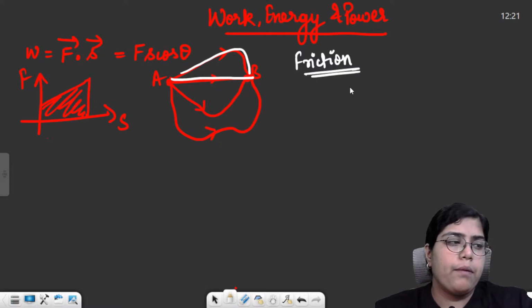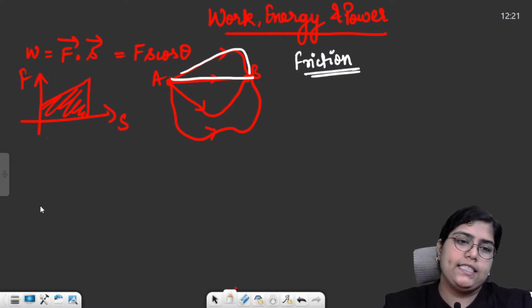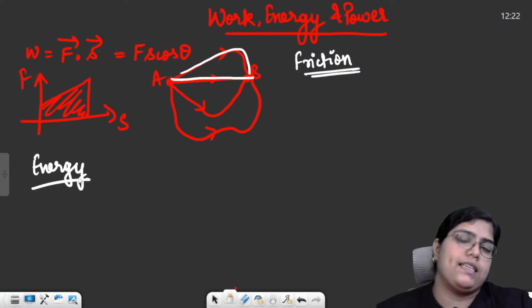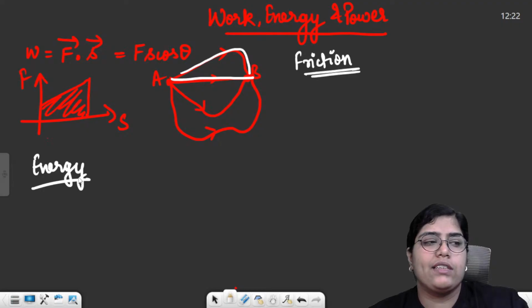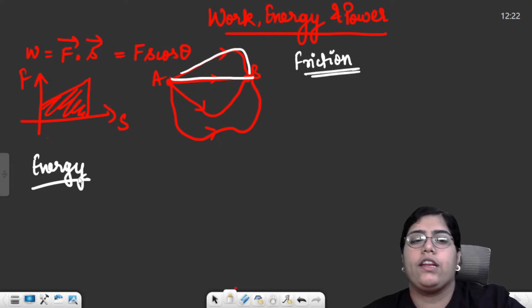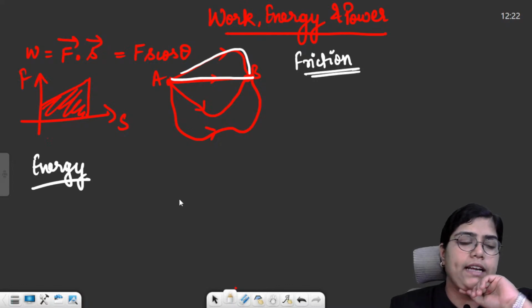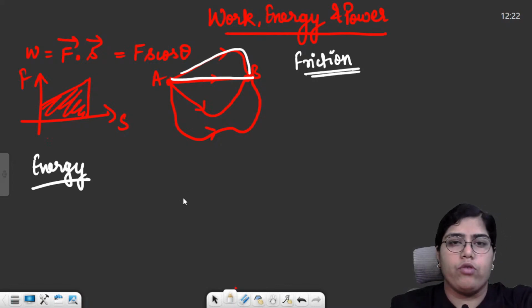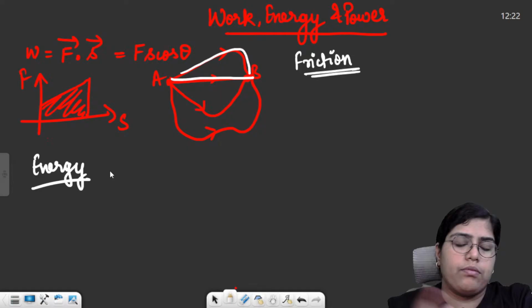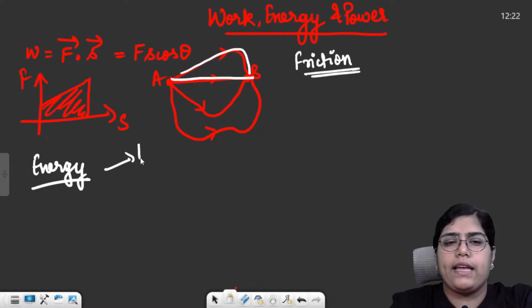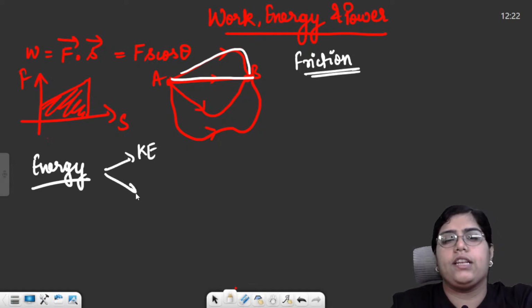Then moving forward to energy. Work and energy are one and the same thing. Work is stored in any object or in any body in the form of energy. Energy can basically be described as the capability or capacity for doing work. The formula is the same. Now energy can be of three types, or mainly two types: kinetic energy and potential energy. Potential energy can be of further two types.